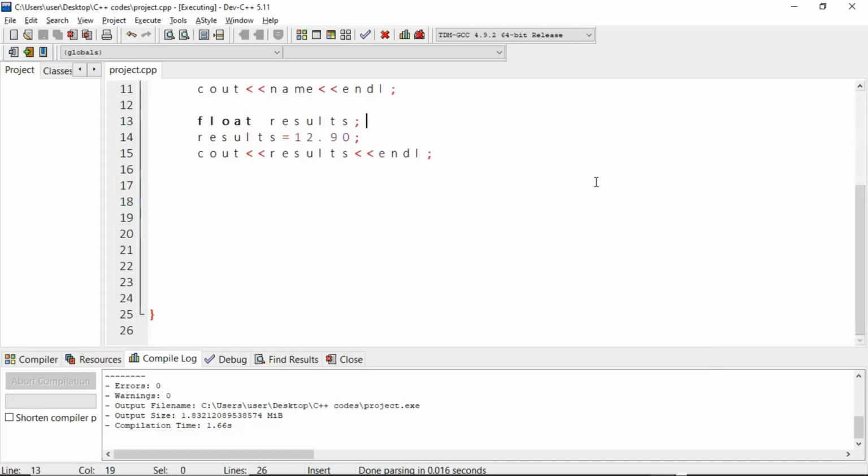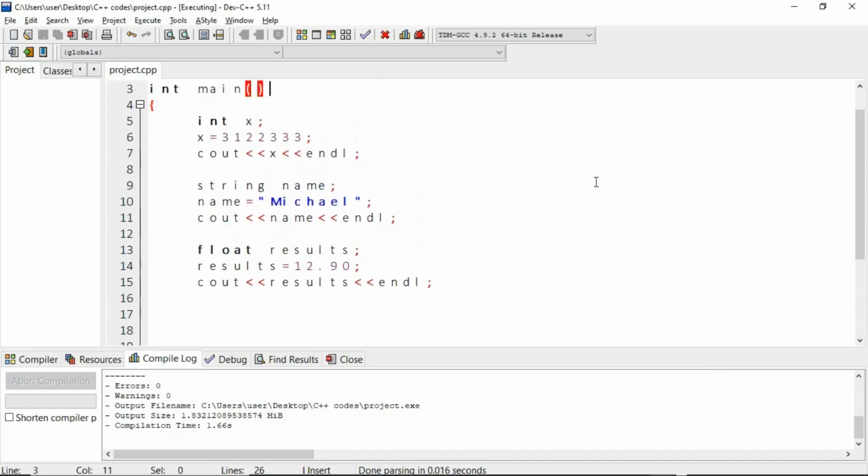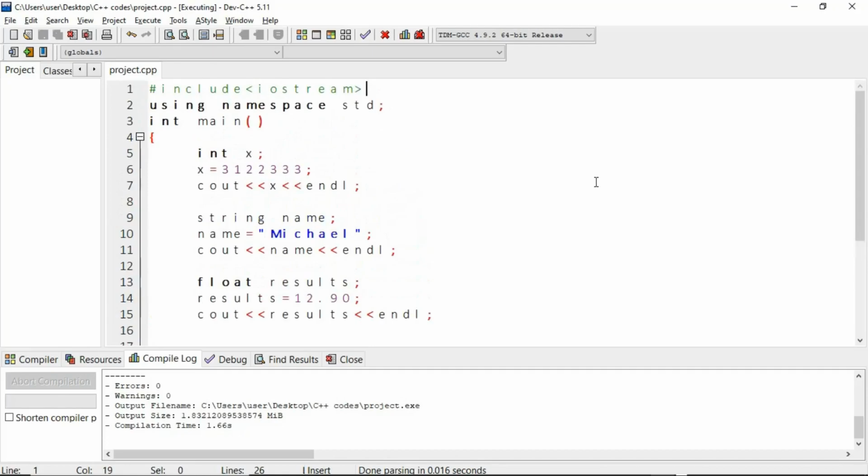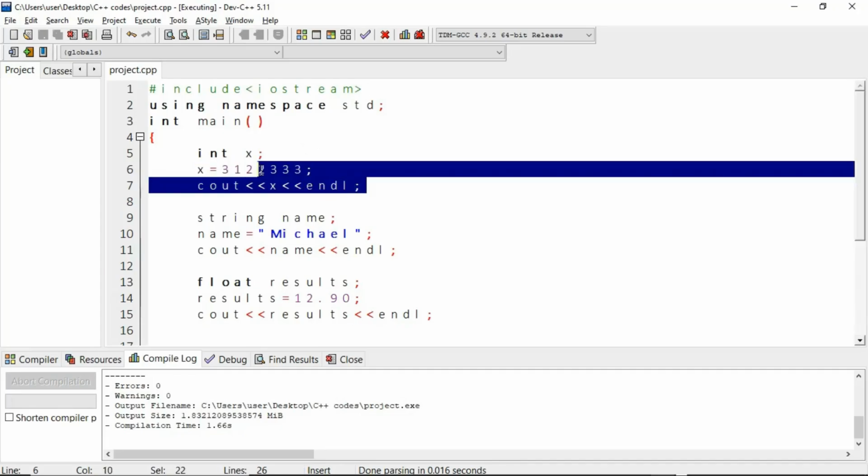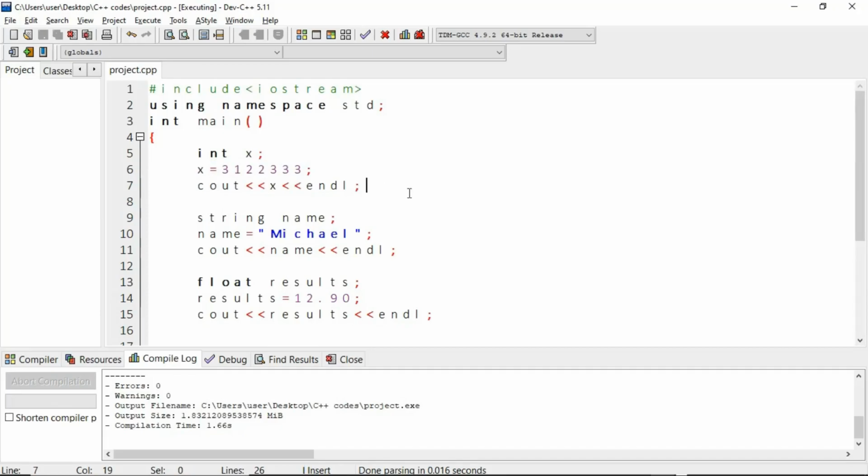So that's pretty much all on the basic concept of C++ programming. All you have to do is practice by creating a new variable and trying to print another variable. You can also experiment with the char. The same way we created the string is the same way we're going to create a char. Let me just give an example.